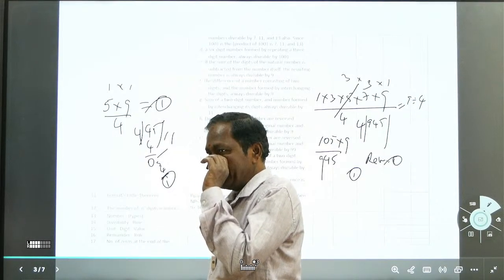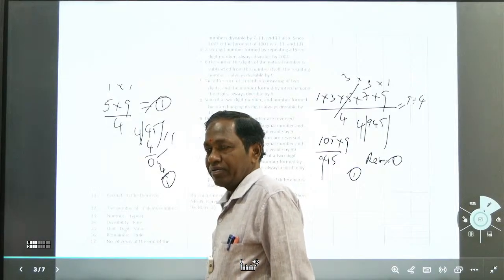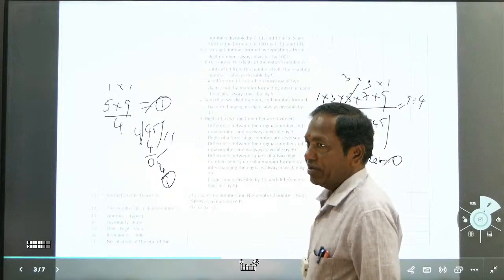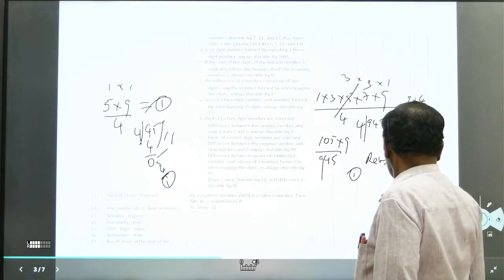That is a divisibility rule. That is the divisibility rule for 8. Yeah, it's like that.